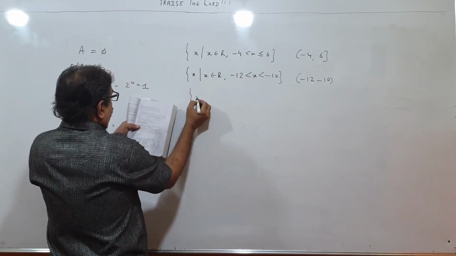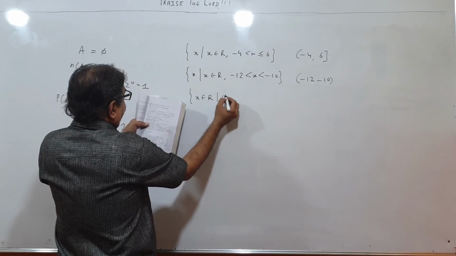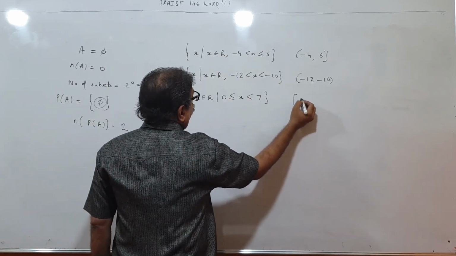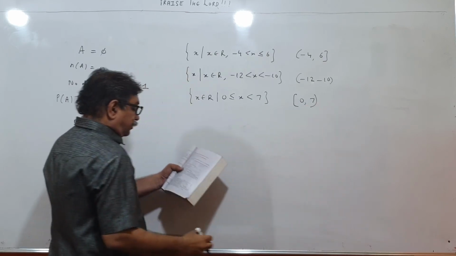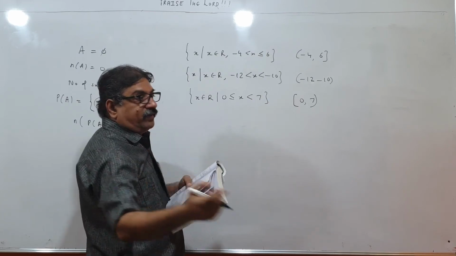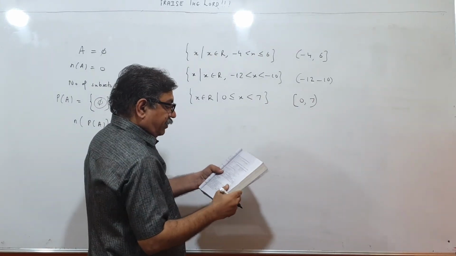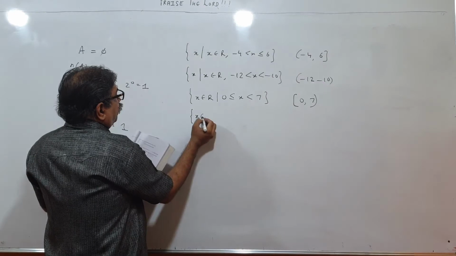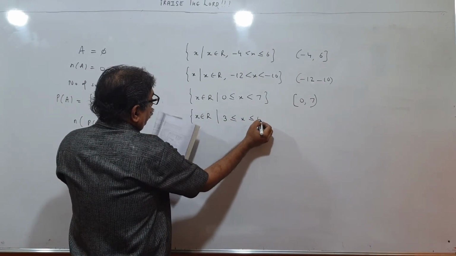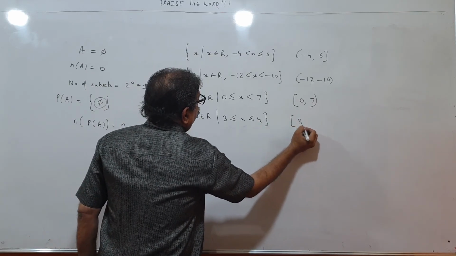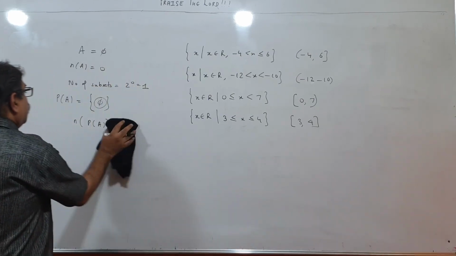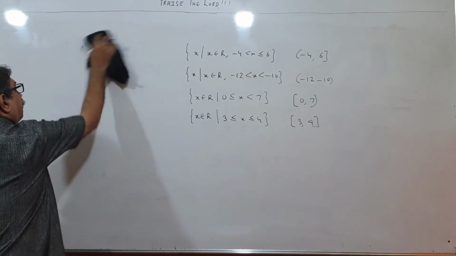Then X belongs to R such that 0 less than equal to X less than 7. 0 less than equal to, so 0, 7, with 7 open like this because X less than 7. X is not equal to 7. Otherwise we would have put square bracket. X belongs to R, 3 less than equal to X less than equal to 4. So 3, 4 like this. Please pause and copy, children.